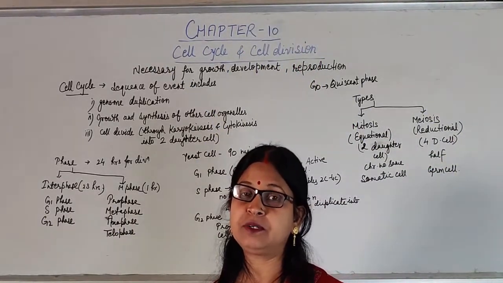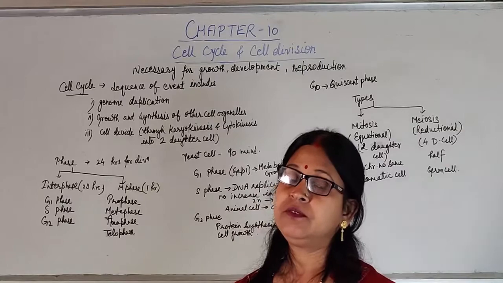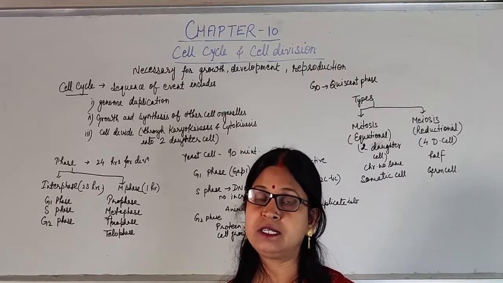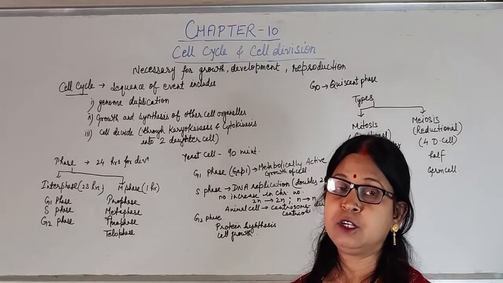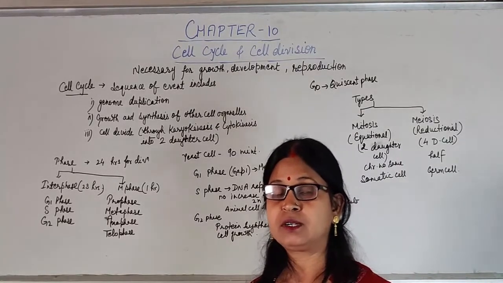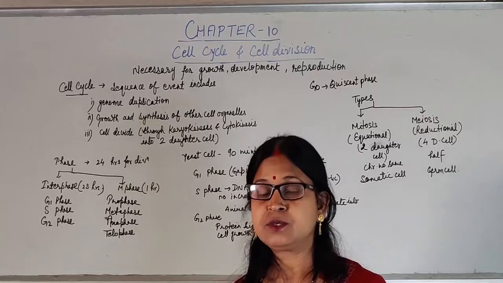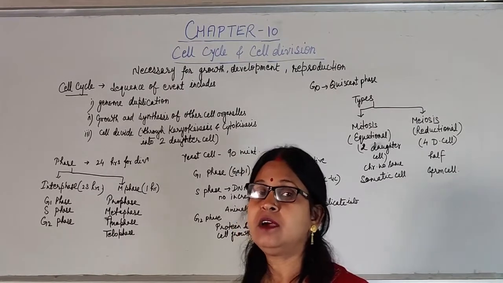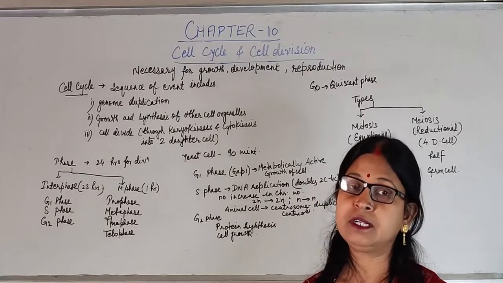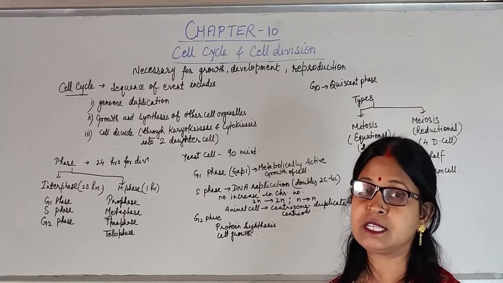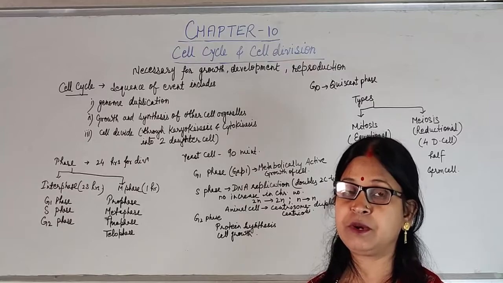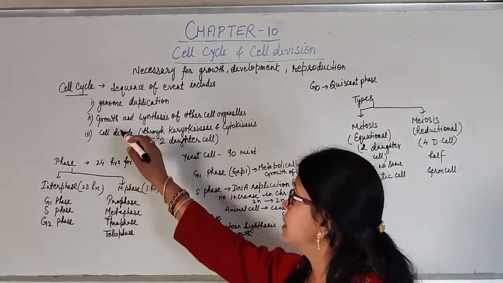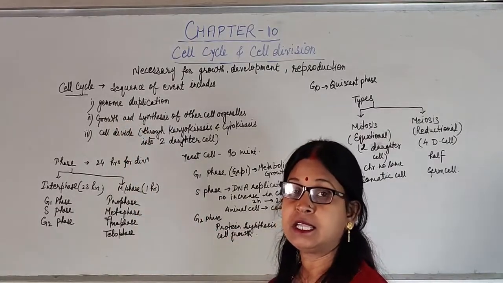In the previous class we discussed the structure of the cell, different parts, and different cell organelles. Now in this class we will start cell division. All cells undergo the process of division so that they give rise to new daughter cells, which is necessary for growth, development, and different types of reproduction like asexual, sexual, and vegetative reproduction. Cell division is required. So now we'll start with the cell cycle.